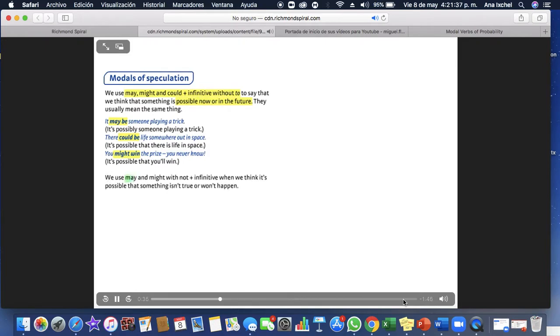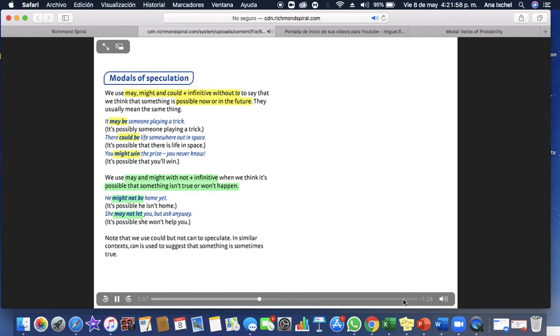We use may and might with not plus infinitive when we think it's possible that something isn't true or won't happen. He might not be home yet. It's possible he isn't home. She may not let you, but ask anyway. It's possible she won't help you.